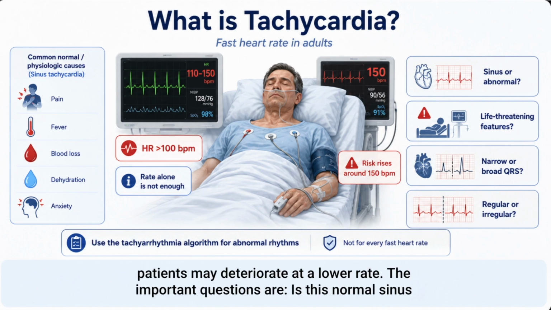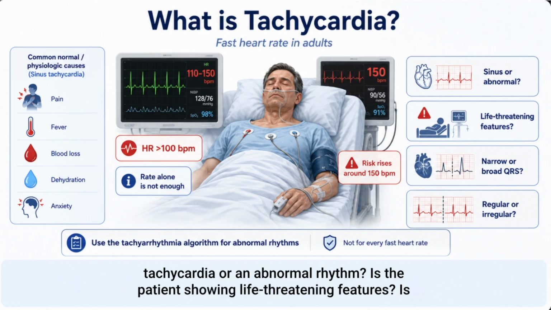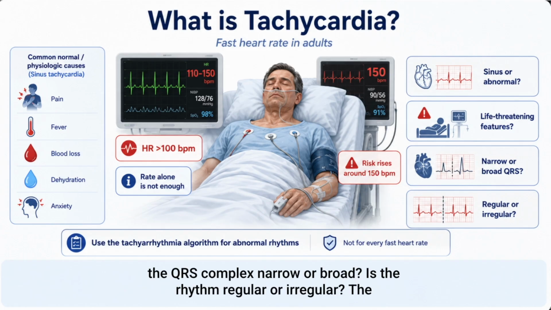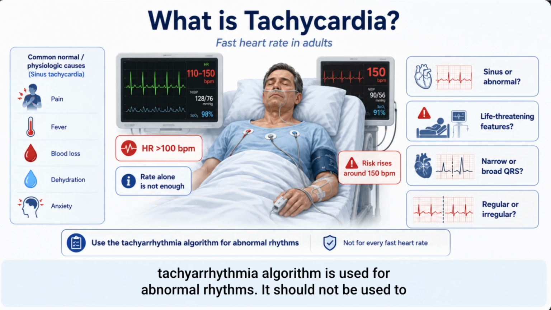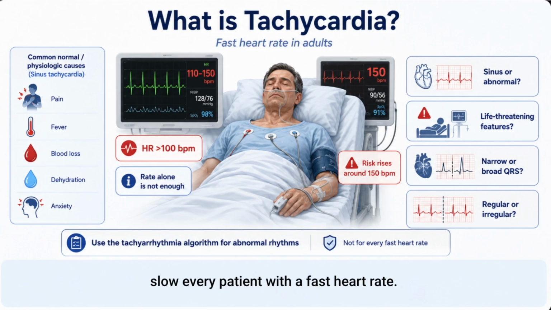The important questions are: is this normal sinus tachycardia or an abnormal rhythm? Is the patient showing life-threatening features? Is the QRS complex narrow or broad? Is the rhythm regular or irregular? The tachyarrhythmia algorithm is used for abnormal rhythms. It should not be used to slow every patient with a fast heart rate.